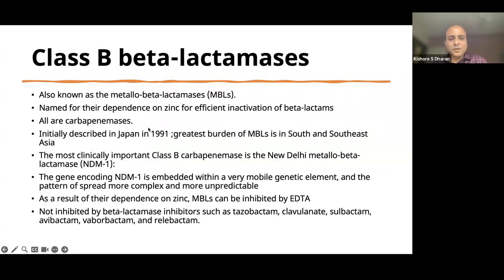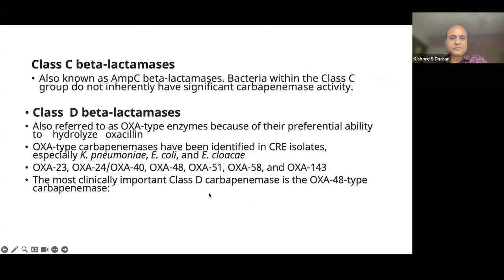The genes that encode it are basically plasmid-mediated in KPC, and it's recovered from multiple regions of the world. More pertinent to our country is class B beta-lactamases, also known as metallo-beta-lactamases or MBLs, named for the dependence on zinc for efficient inactivation of beta-lactams, and all are carbapenemases. Initially described in Japan in 1991, the greatest burden is in South and Southeast Asia. The most clinically important is New Delhi metallo-beta-lactamase, described around 2006 from India. The gene encoding NDM-1 is embedded in a very mobile genetic element, and its spread is very complex and unpredictable. They can be inhibited by EDTA because they depend on zinc, and are not inhibited by beta-lactamase inhibitors.